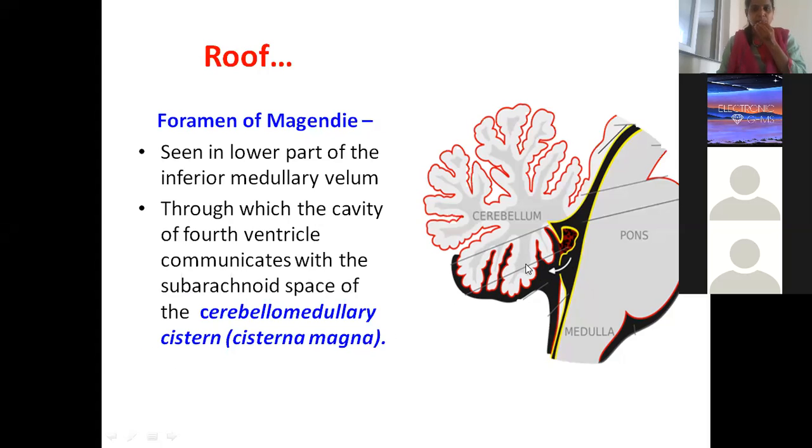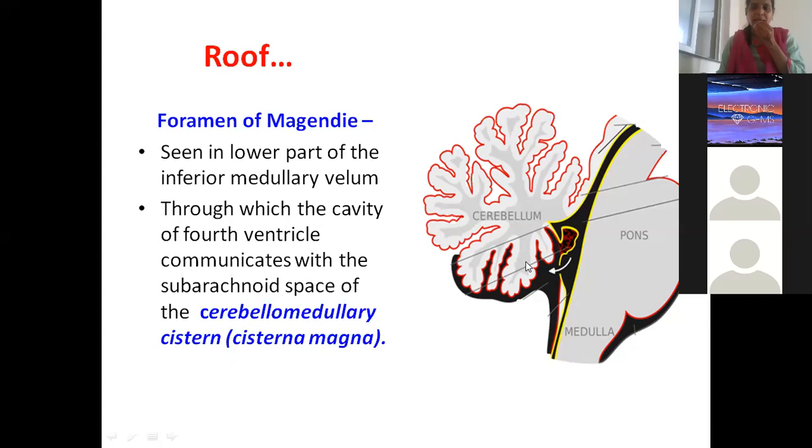Now, because this is present between the cerebellum and medulla oblongata, the name of this cistern is cerebellomedullary cistern, also called as cisterna magna. It can be itself a 3 marks question. Large subarachnoid spaces enclosing more CSF is called cistern.